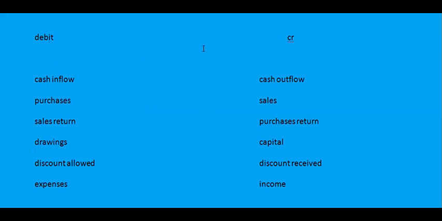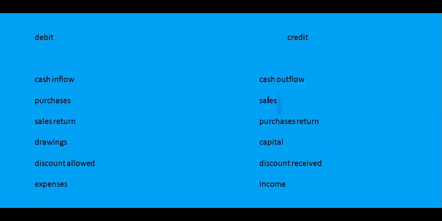First of all, cash inflow, meaning when cash is coming into the business, it will get debit, and when cash goes out of the business, cash is credit. When cash comes into the business, cash is going to be debit, and when cash goes, cash is going to be credit. Purchases are going to be debit,